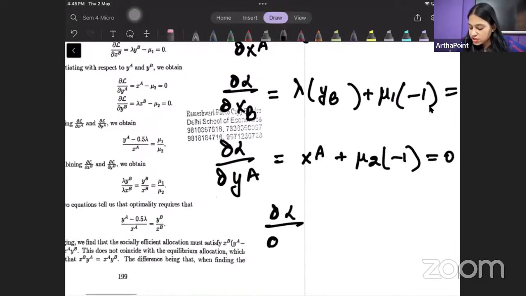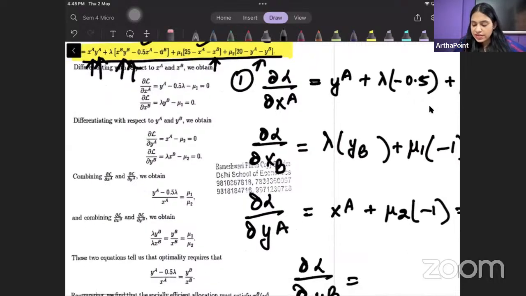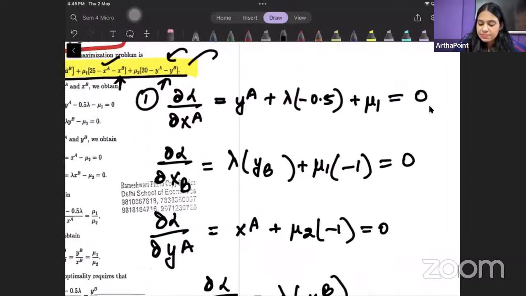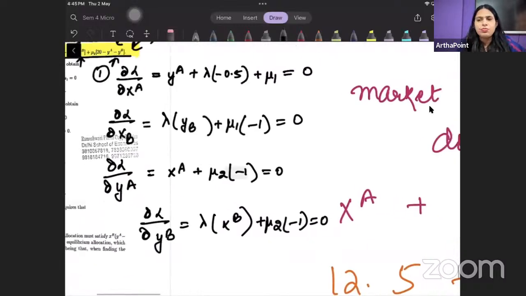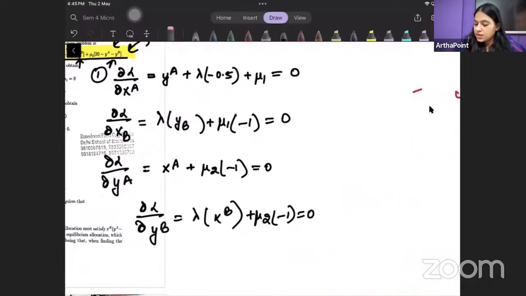And when I will be differentiating this with respect to YB, I can see YB here and I can see YB here. So I will get lambda into XB. And then I can see YB here na beta. तो प्लस mu2 into -1 equal to 0. बहुत इजीली समझ में आ जाएगा. 2 मिनट दे दो. Just give me 2 minutes. You will understand what I am doing. देखो मैंने 4 कंडीशंस निकाला. बहुत सेम है जैसे हम यूटिलिटी फंक्शन का निकालते हैं. हमने उसको XA के कंपैरिजन में डिफरेंशिएट किया, XB के कंपैरिजन में, YA के कंपैरिजन में, YB के कंपैरिजन में.